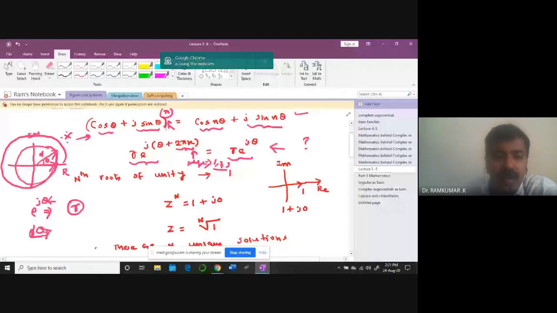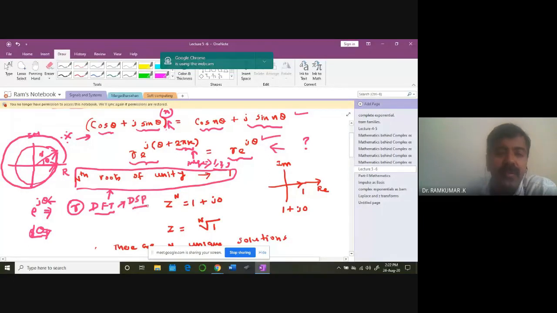Now let us look at the proof of something called the nth roots of unity. This is something you'll be using in the 4th unit, when you are learning the introduction to DFT, and then you'll learn it again next semester in the DSP subject, digital signal processing. In the 4th unit you'll use it a bit, but only next semester will you use it fully. This idea will also be useful when you are learning something related to the sampling theorem.